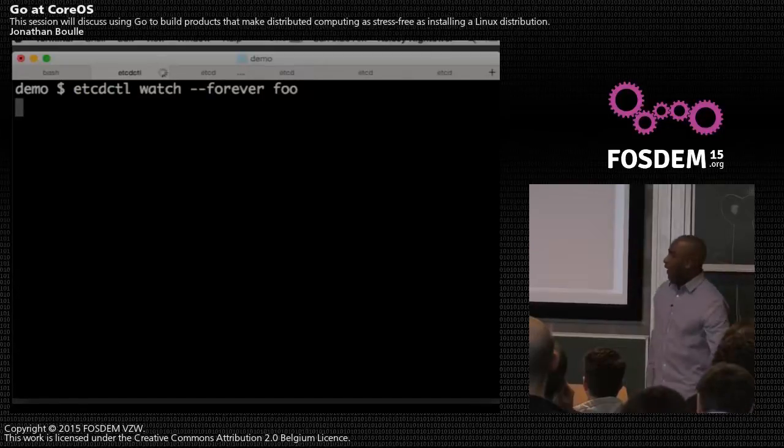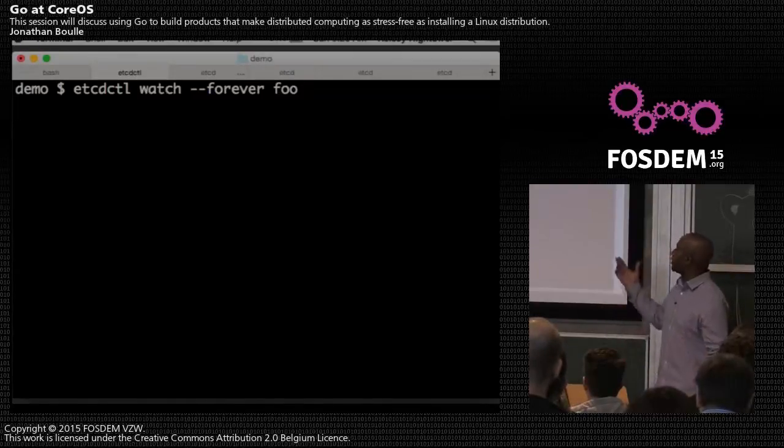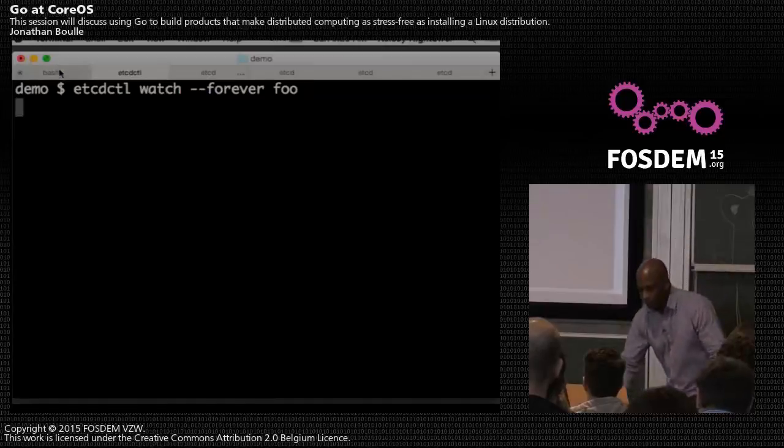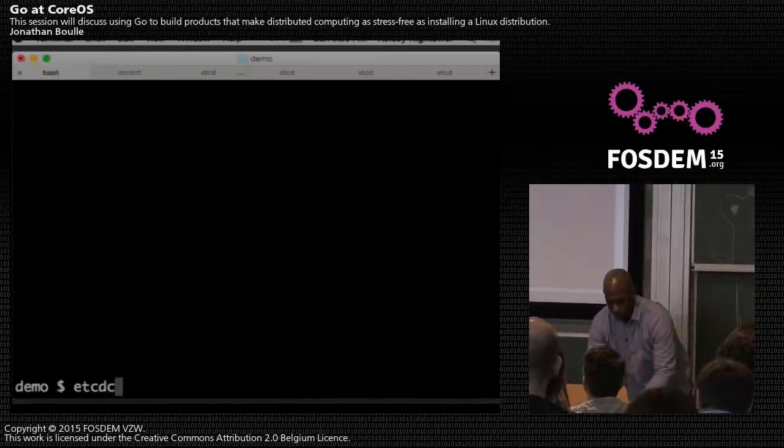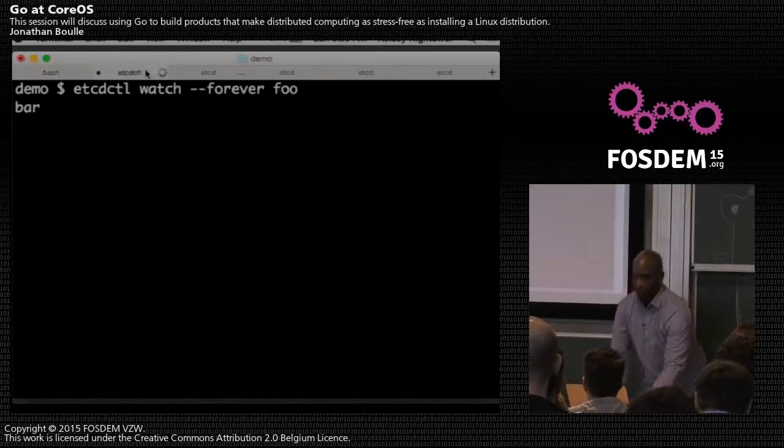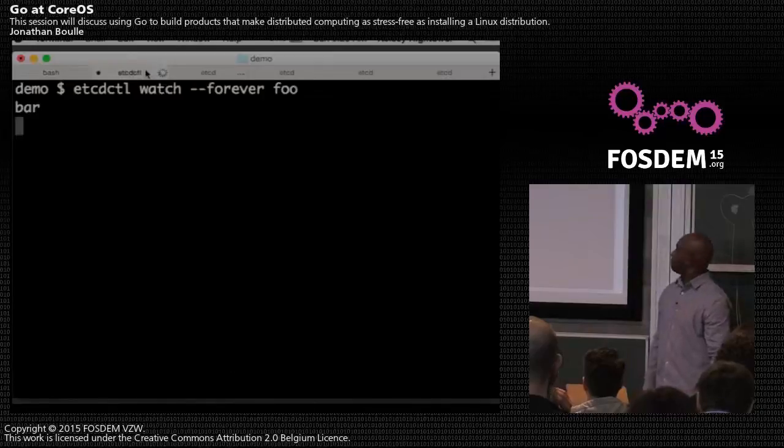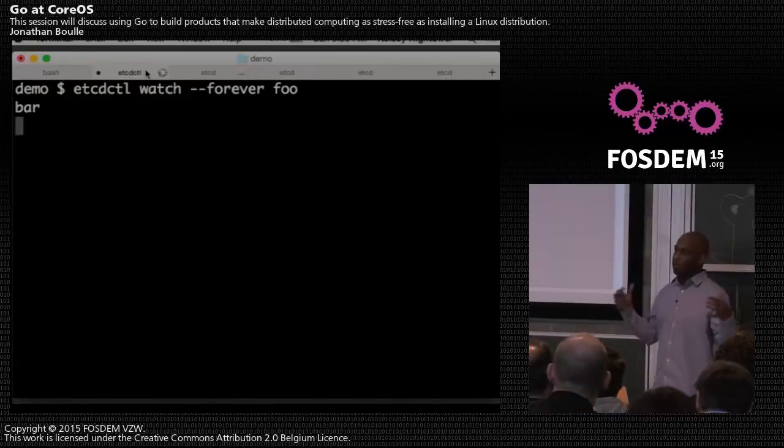So what will happen in this pattern is, for instance, like in Flannel, when we have a new node that comes onto the network and it allocates itself a new subnet, we need to update the routing table for all the instances in the cluster. So what they'll do is come up and watch a particular key. And what we can do is write to that key, etcdctl, and then we'll set foo to bar, and we should see some output on the other end. And that's typically what we see a lot of people do with etcd when they're first starting out, just have a way of basically communicating to the cluster. And having consensus means that all the other servers will agree on the actual value.